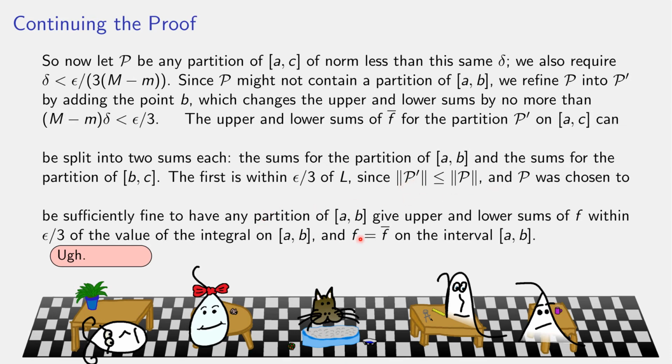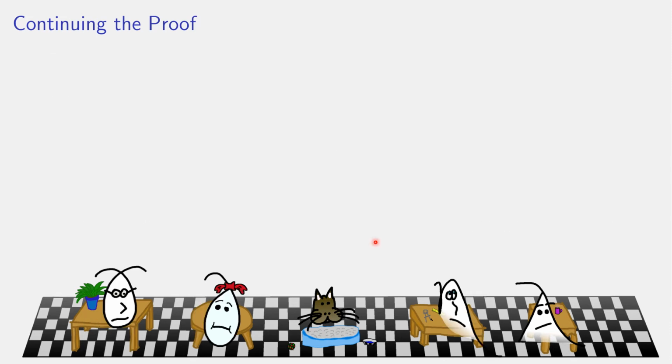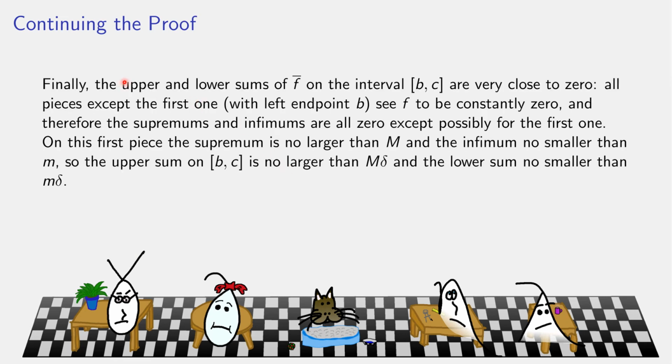Okay. Now on the interval from B to C, what happens? No, we're not done yet, sorry. Nope. So the upper and lower sums of f on the interval B to C are all very, very close to 0, okay? Because the function was 0 from B to C, except perhaps exactly at the point B, okay?